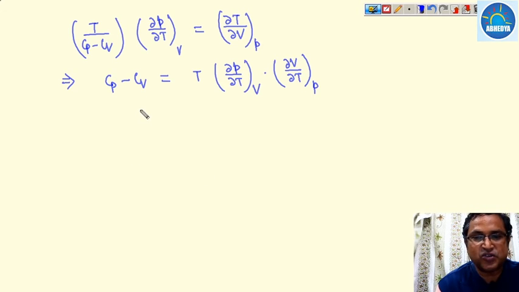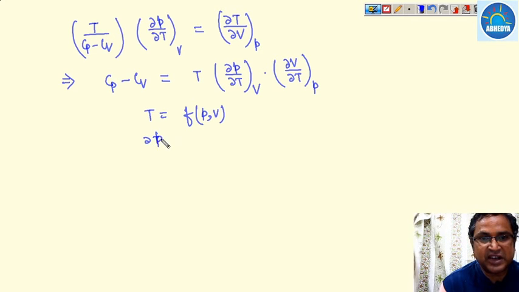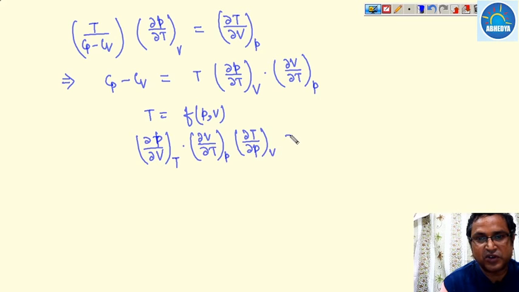Now, since we have already assumed that temperature is a function of pressure and volume, with the help of the cyclic theorem, (∂P/∂V) at constant temperature into (∂V/∂T) at constant pressure into (∂T/∂P) at constant volume becomes minus 1.